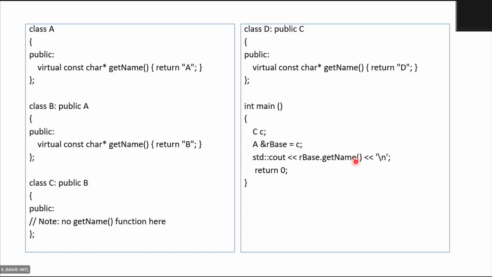So what is the result? Observe the code. What is the result?